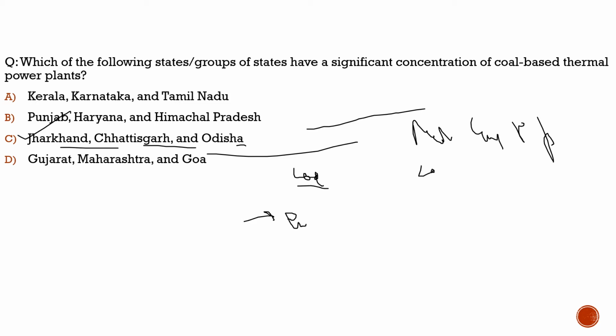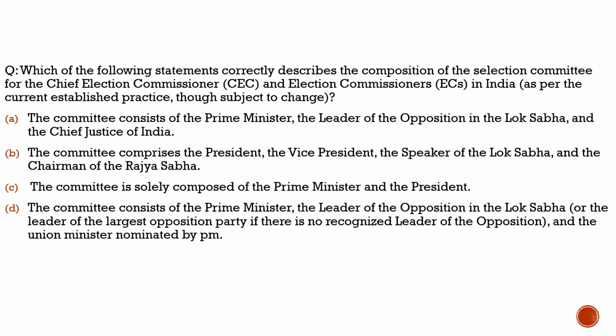With this, let's move to another question from the current affairs today, and that would be the last question from current affairs. Let's see what we had brought. The question is basically about the selection committee of the chief election commissioner and election commissioners in India. Why are we discussing this? Because the chief election commissioner has been appointed, and it is Gyanesh Kumar, who was the election commissioner, and has now been appointed as the chief election commissioner. So with respect to that, let's give it the final touch, which is the selection committee.